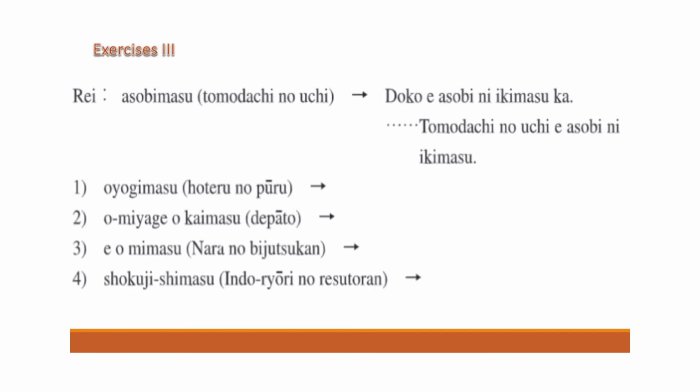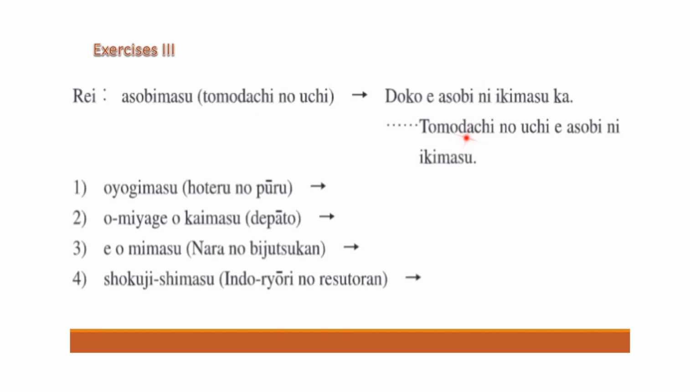Third exercise. Asobimasu, then in brackets, tomodachi no uchi. Let's form questions, and on the basis of the bracket and hint, we can make the answer. All right. So asobimasu is the verb. We have to form a question, and an example is given. So we have to do this. Doko e asobi ni ikimasu ka? Doko e asobi ni ikimasu ka?